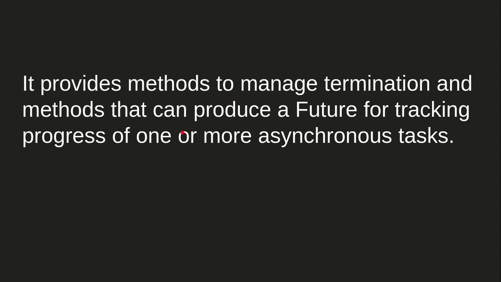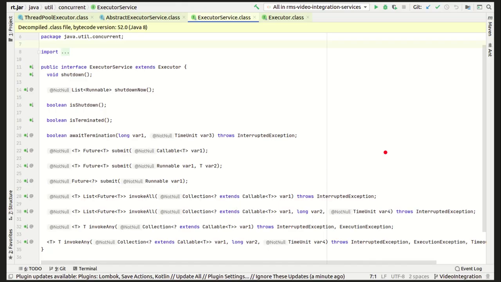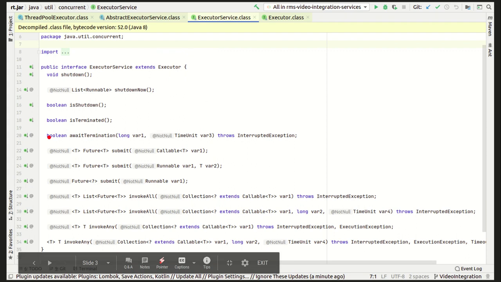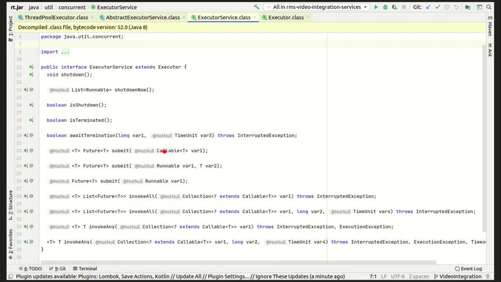Then, as we studied in the previous slide, it provides methods which can produce a future for tracking progress of one or more asynchronous tasks. Those methods are these submit methods. As you might remember, the executor interface was only providing the execute method, but generally we, as clients of the executor framework, will be dealing with these submit methods. Why? Because in these submit methods you can submit the task. As you can see, they expect callable and runnable arguments.